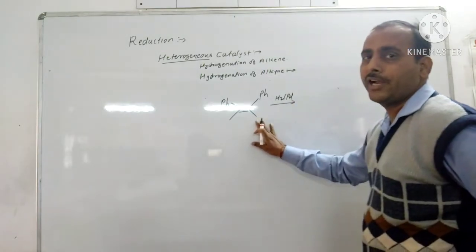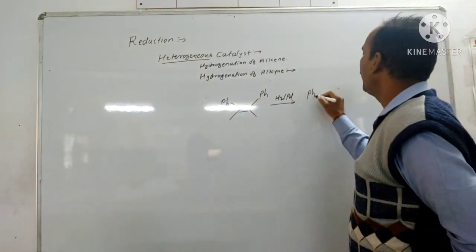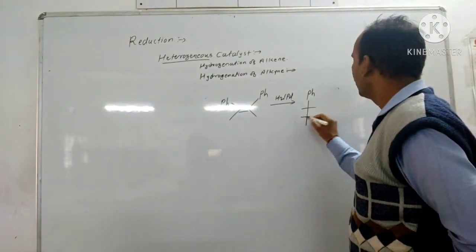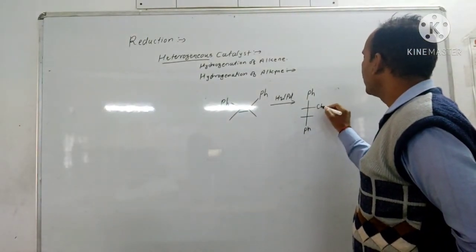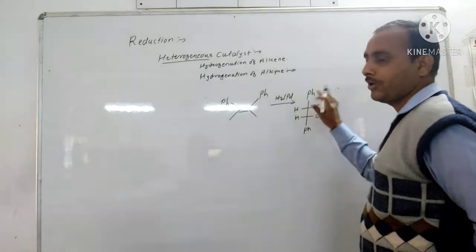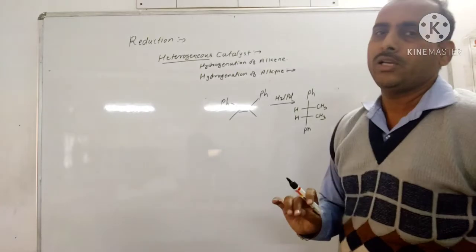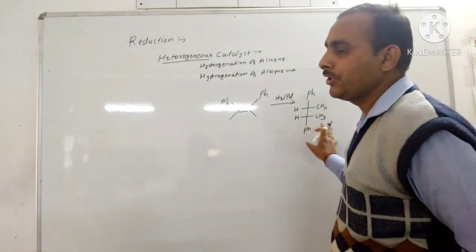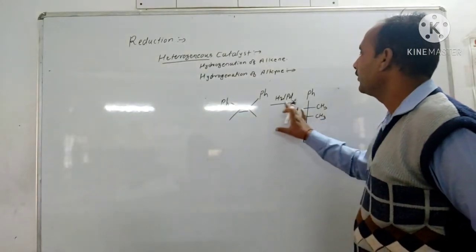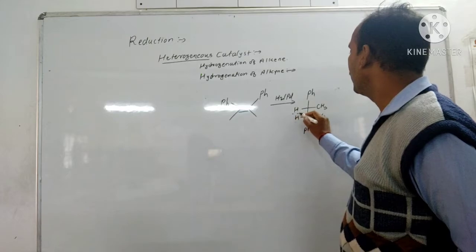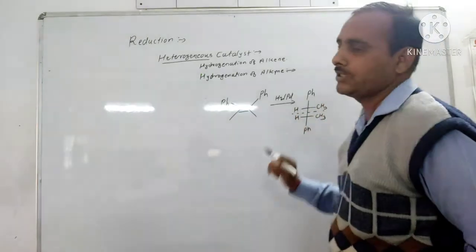So there is hydrogenation of this double bond to form the Ph, CH3, CH3, H H. This product is obtained as a catalytic hydrogenation takes place. So stereospecific product is obtained from this, or the meso product is obtained.